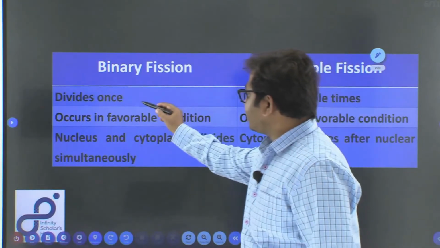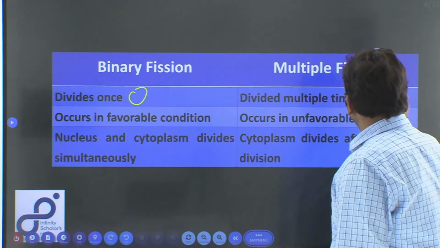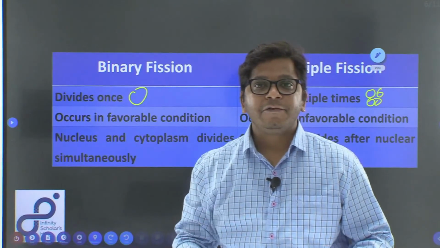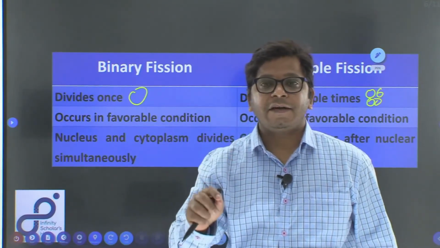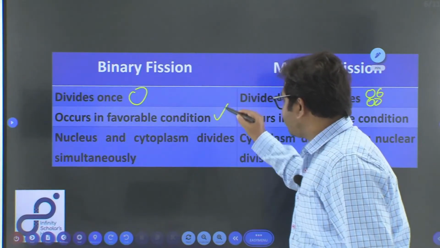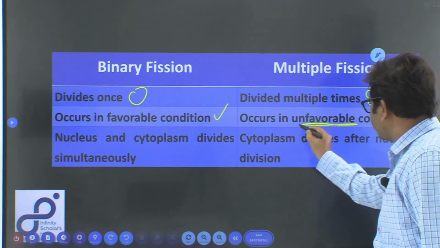Here, as we said, it divides only once, and here the division is multiple times. The nucleus divides multiple times into many nuclei, and then it is surrounded by cytoplasm as well as plasma membrane. Binary fission occurs in favorable condition, and this occurs in unfavorable condition.